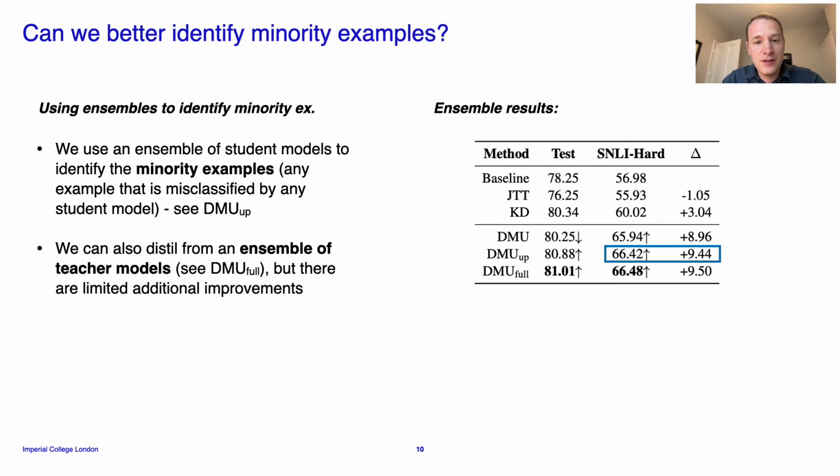If we do this, we see a further improvement in robustness on the SNLI hard dataset. You could also use an ensemble of teacher models as well, although if we also do this in this setting, we find a very small additional improvement, which you can see on DMU full in the bottom table.